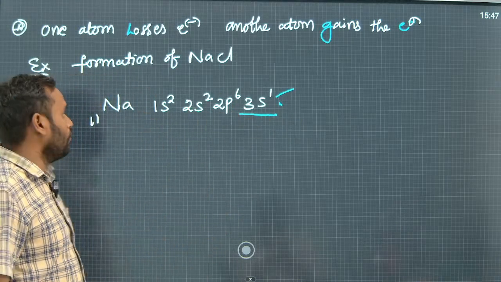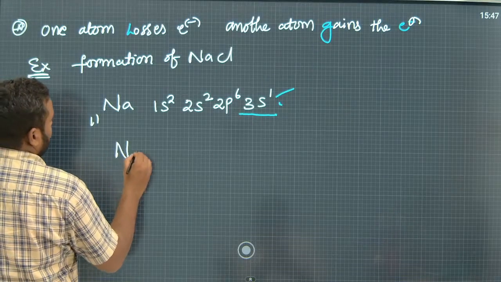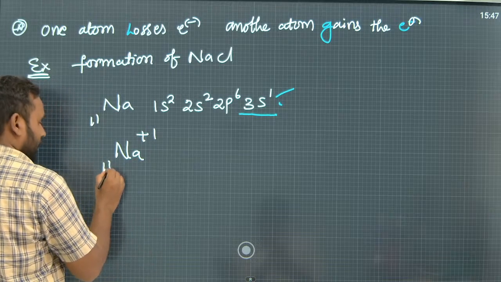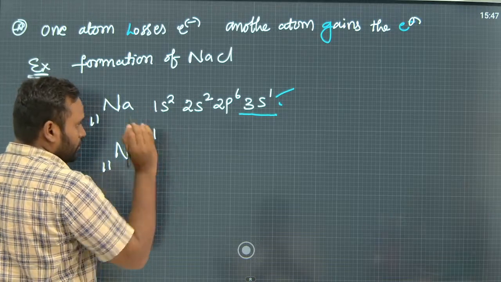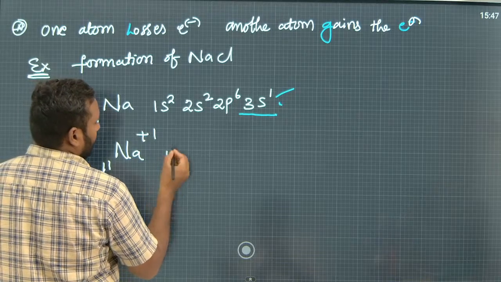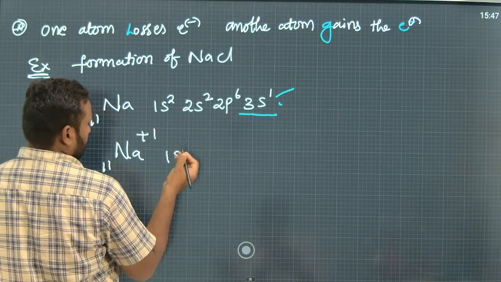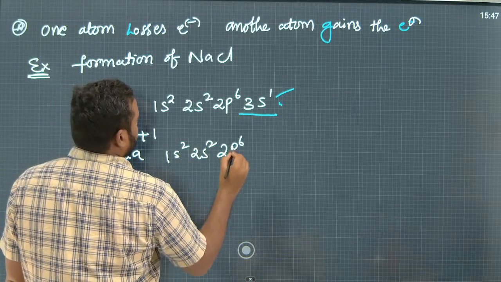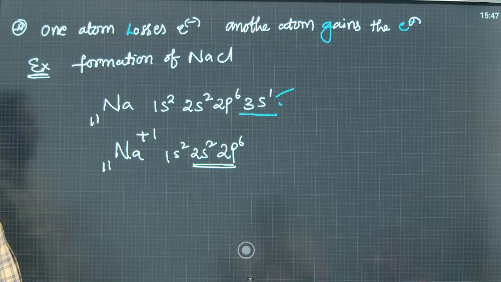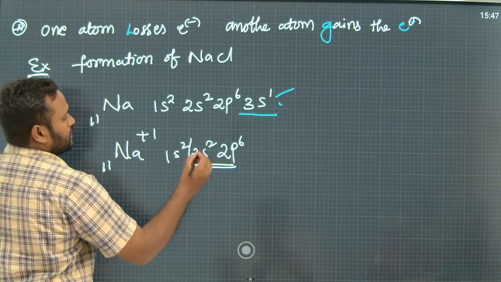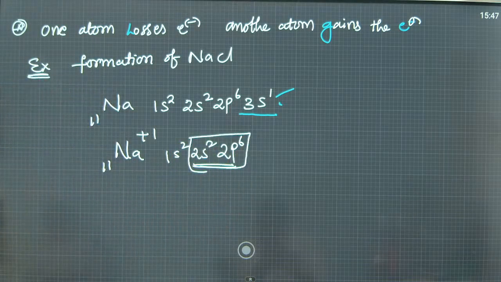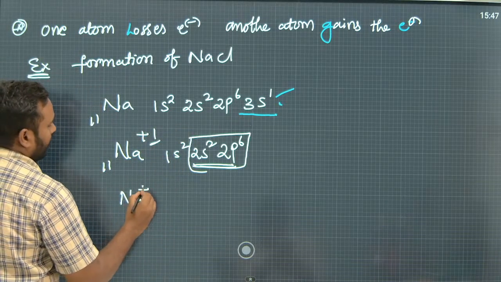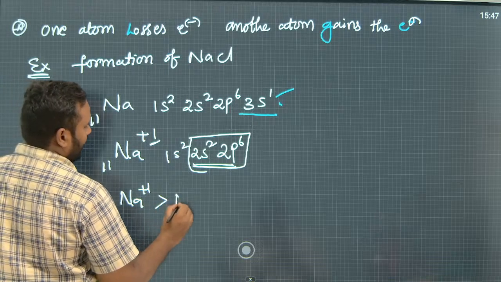Hence, it is going to lose 1 electron and forms as the sodium plus 1, and here atomic number 11, but here it has lost 1 electron, hence it is having 10 electrons, 1s2, 2s2, 2p6. Now, here second shell is the valency shell. So, now when you see the second shell contains 8 electrons. Now, it is very stable. So, that sodium Na+ is more stable than the Na.